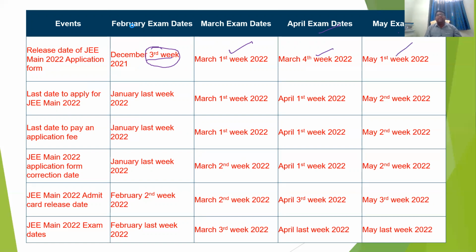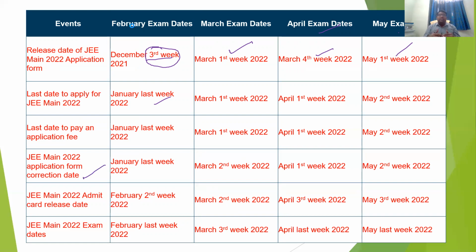So the last date to apply, with a minimum period of 1 month, is the first week of January for the February session, the first week of March for the March session, the first week of April for the April exam, and the second week of May for the May examination. This is also the last day to pay the applicable fee. The fee will be clearly mentioned for each phase. And next, the JEE Main 2022 application form correction dates.